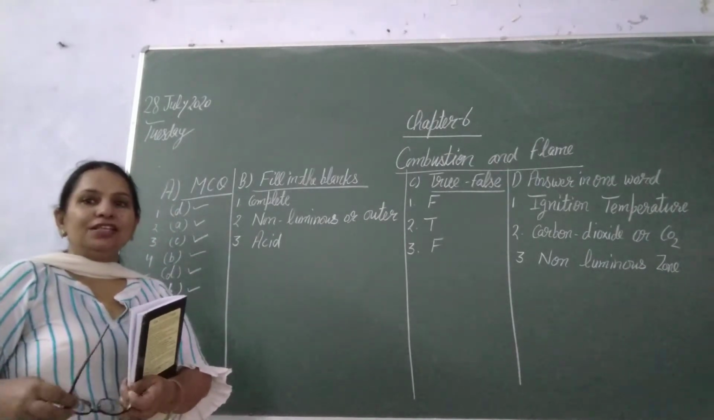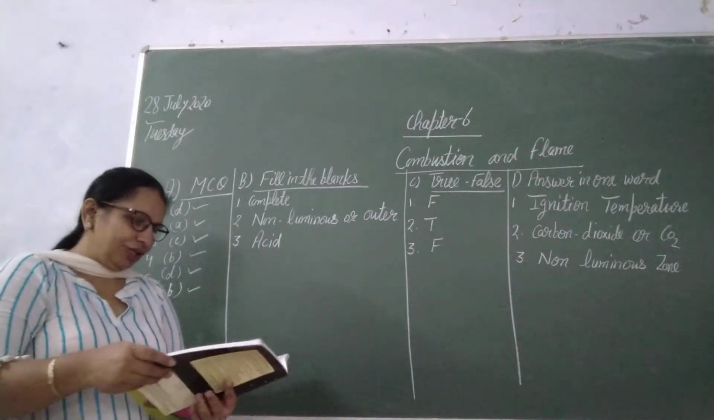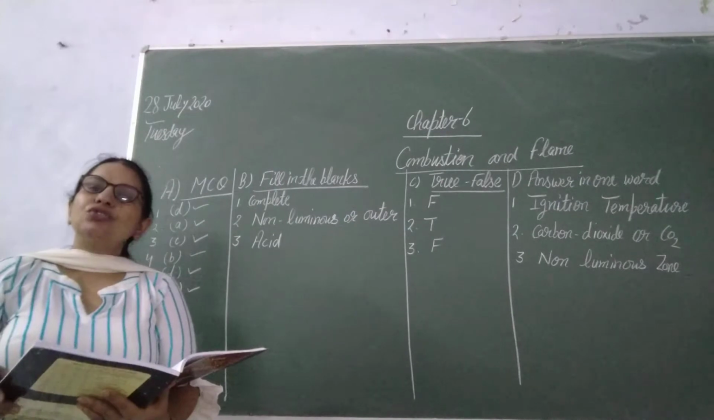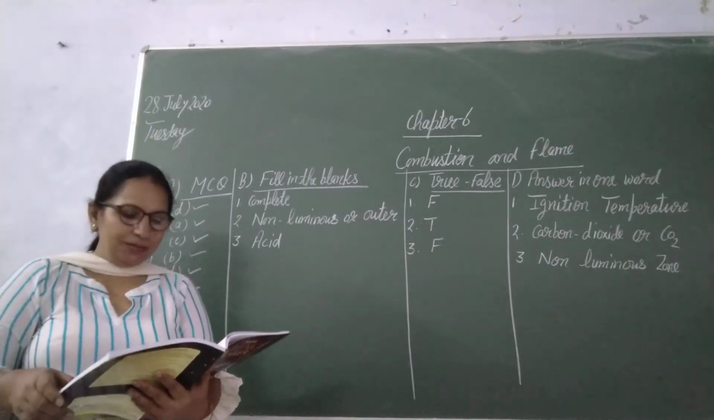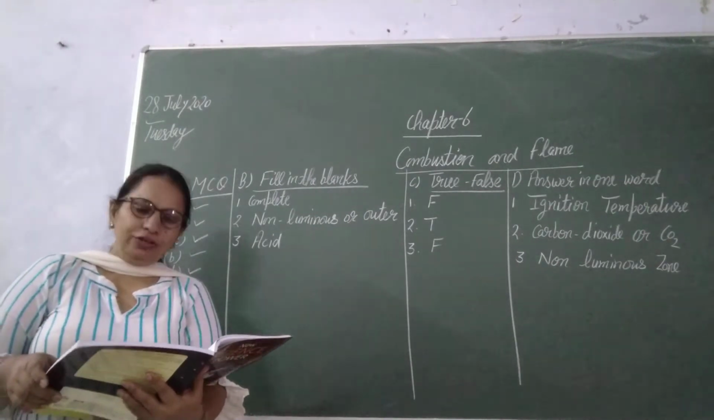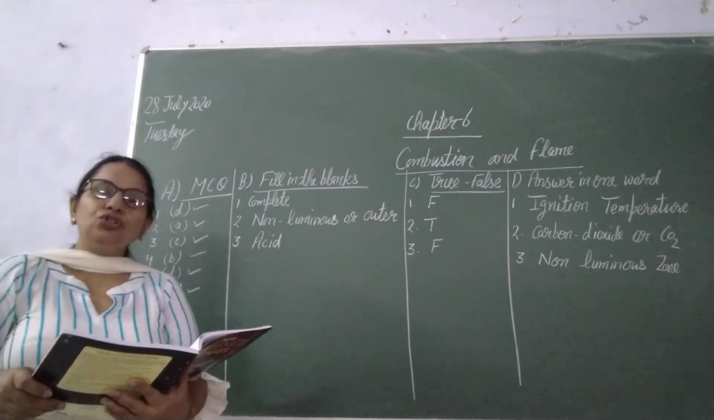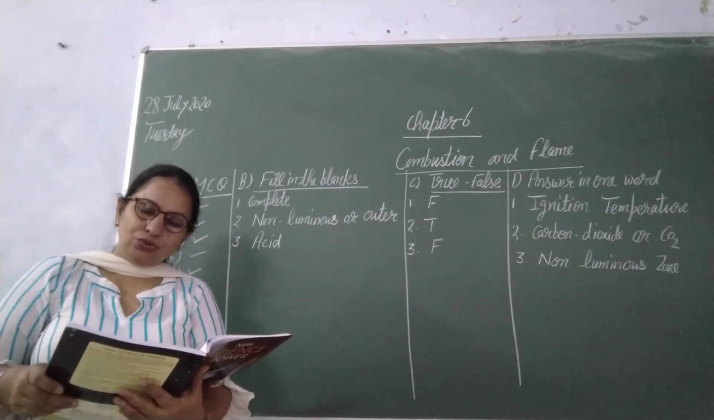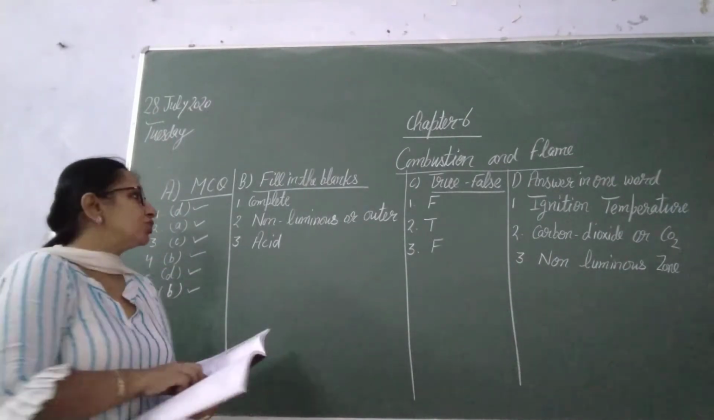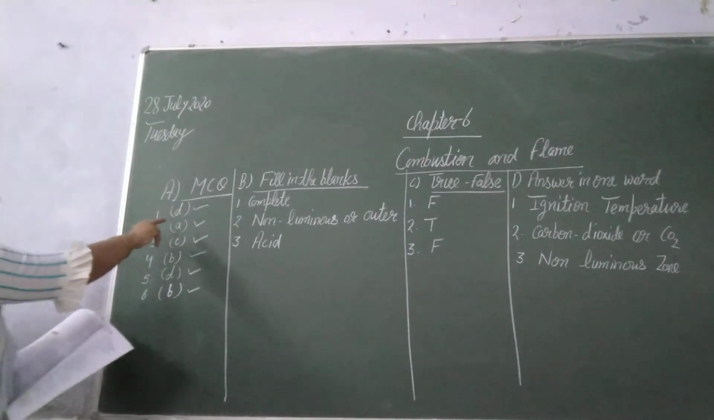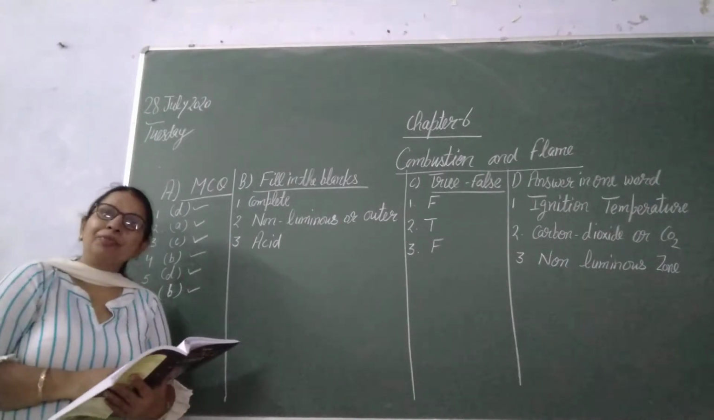Now the exercise of the chapter, Part A. Part A is the MCQ. Look at your books. MCQ, choose the correct answers. You have to tick the correct one answer out of the 4 options. First MCQ, the unit for calorific value. Options are kilojoule, kilojoule per centimeter, kilojoule per millimeter, kilojoule per kg. D option is correct, kilojoules per kg.